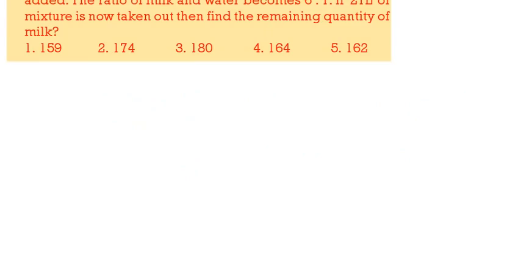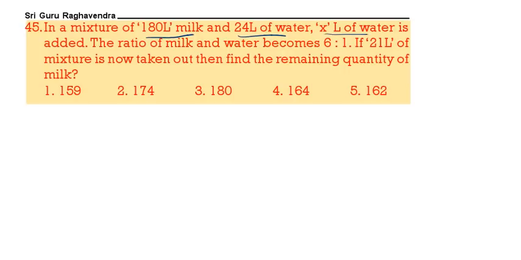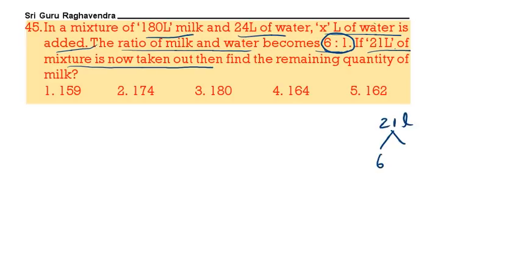Next question. Here a mixture of 180 liters milk and 24 liters water, x liters of water is added. The ratio of milk and water becomes 6:1. If 21 liters is now taken out, after adding x liters, now it is becoming 6:1. Now if you are removing 21 liters, in this 21 liters also milk will be 6 parts, then water will be 1 part. That means this is 18 liters, this is 3 liters.